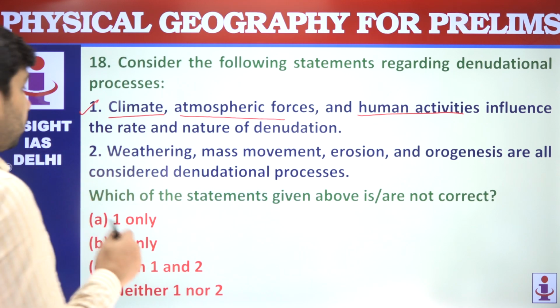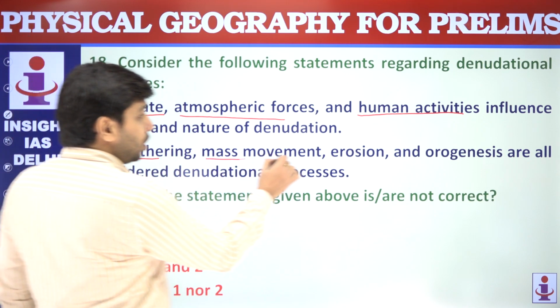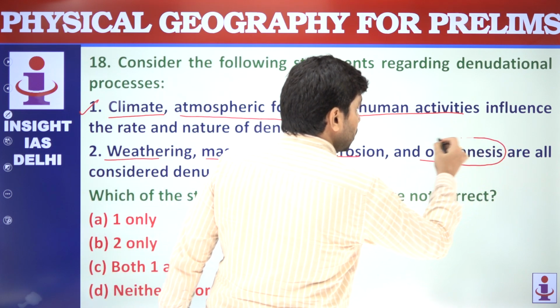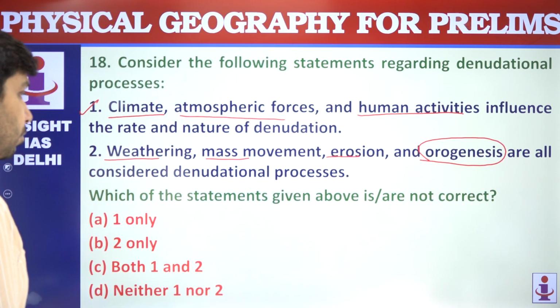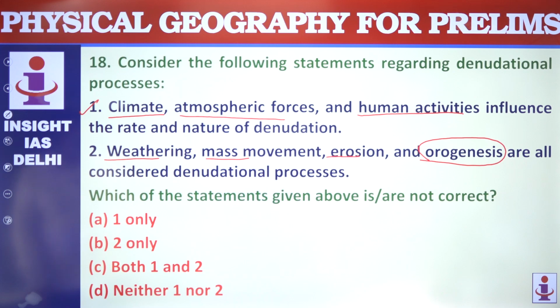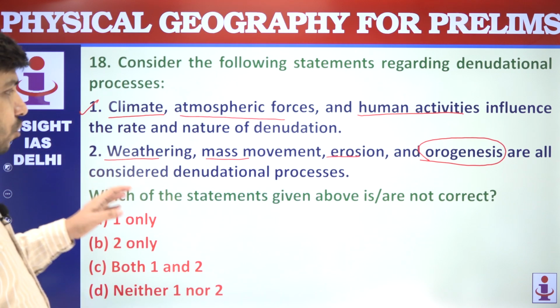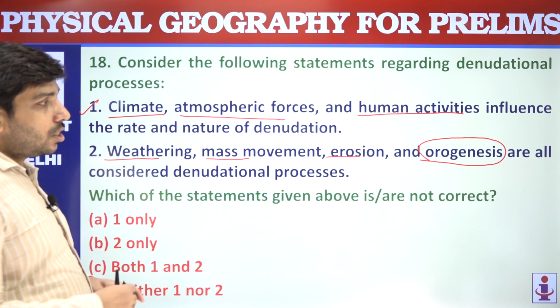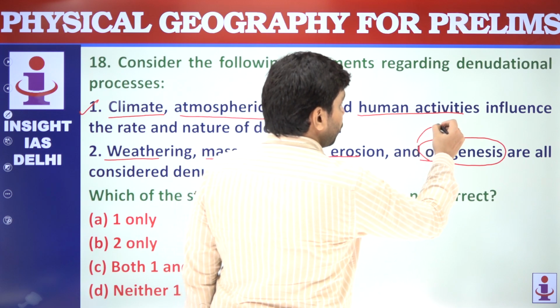Here the key term, weathering, mass movement, erosion, ये तो पता होगा. But what is this orogenesis? This is the key term. If you know orogenesis, then you can decide whether this statement is right or wrong. So orogenesis is a mountain building process. It is a tectonic process and it is not a denudational one, because denudation includes weathering, mass movement, erosion.